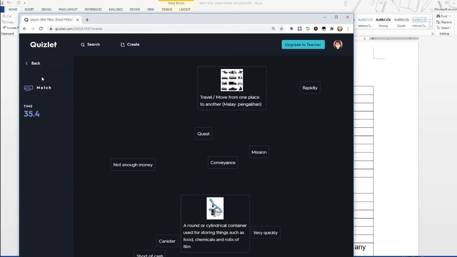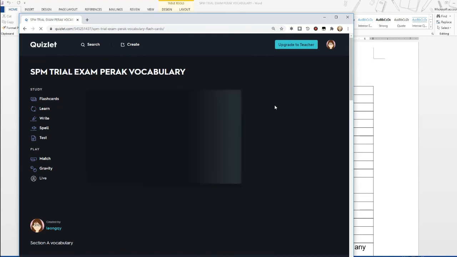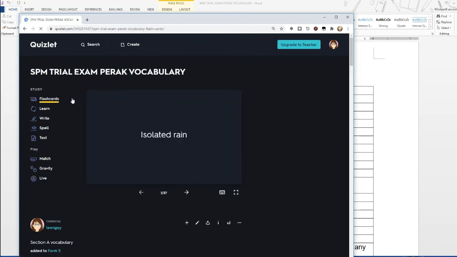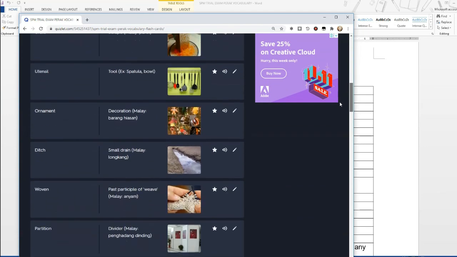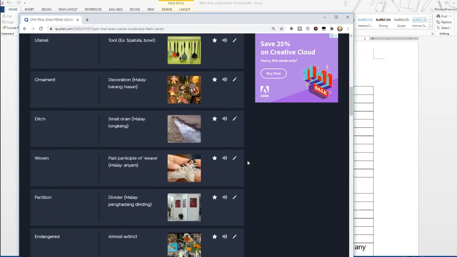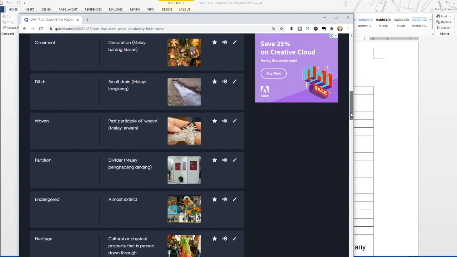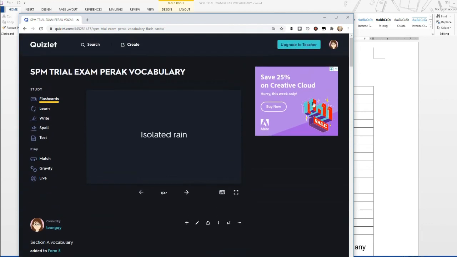Okay, so I repeat, when you go to the Quizlet website, first of all, please go to the flashcard section and learn the meanings of the words. Or if you want to, you can just scroll down here and you can use the list here. Or you can also use the flashcards. Number 2, I would like you to try the test. And last of all, please do the match game.